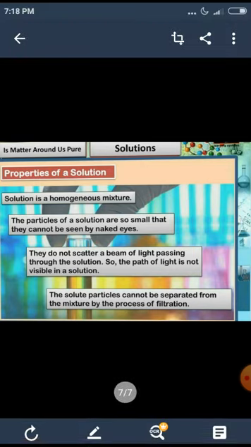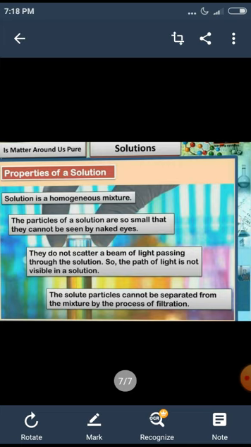So far, we have discussed different examples of solutions and interpreted their properties. We have learnt about the properties of a solution. In the next class, we are going to discuss the concentration of a solution.